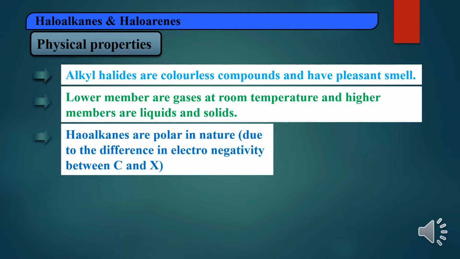Then haloalkanes are polar in nature. Polar in nature means due to what? The difference in electronegativity between carbon and halogen. Halogen is more electronegative and carbon is less electronegative. That's why it acquires partial negative charge and partial positive charge. That's why haloalkanes or alkyl halides are polar in nature.